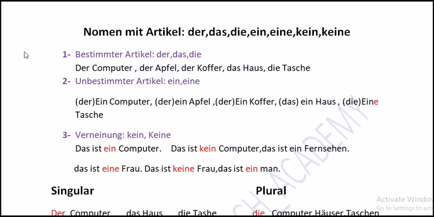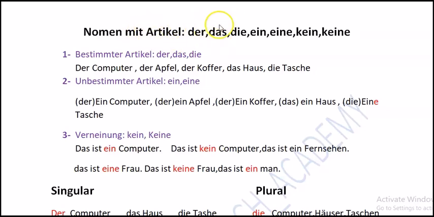So in the fifth lesson we will be learning about articles. We will be learning how many types of articles we have in the German language. So we are coming to the first title. In the title we have Nomen mit Artikel. It means nouns with articles.